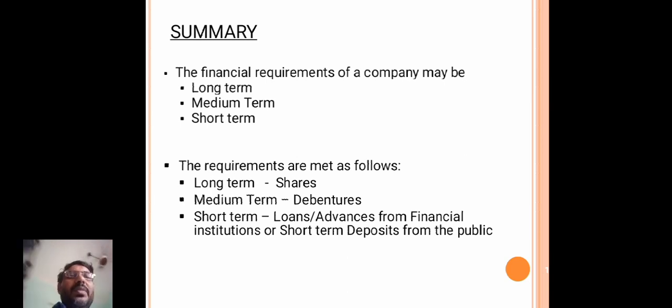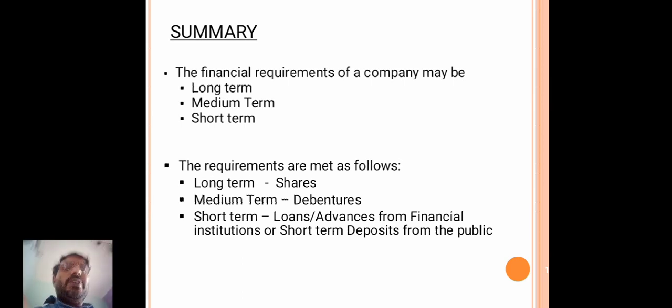Okay, so the requirements are met as follows: long term requirement by issuing shares, medium term requirements by issuing debentures, and the short term requirements by taking loans or advances from financial institutions or short term deposits from the public.